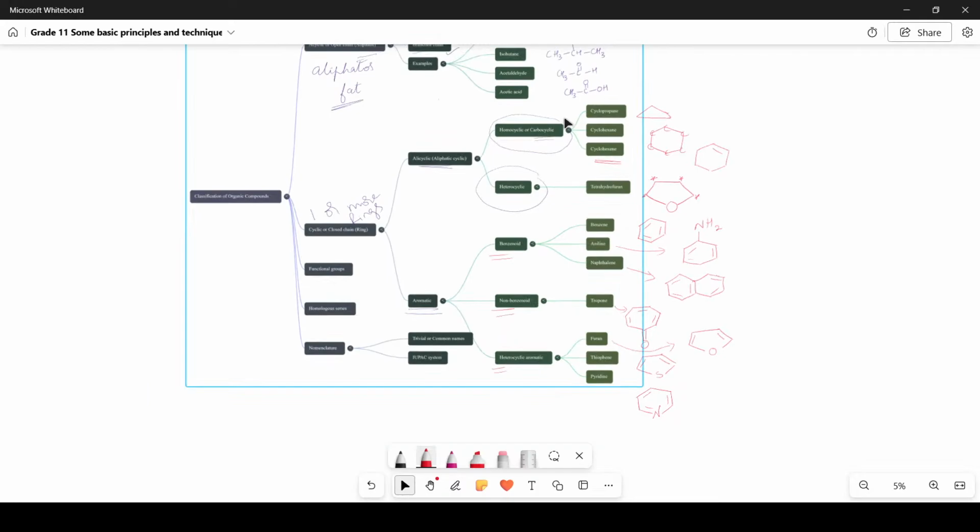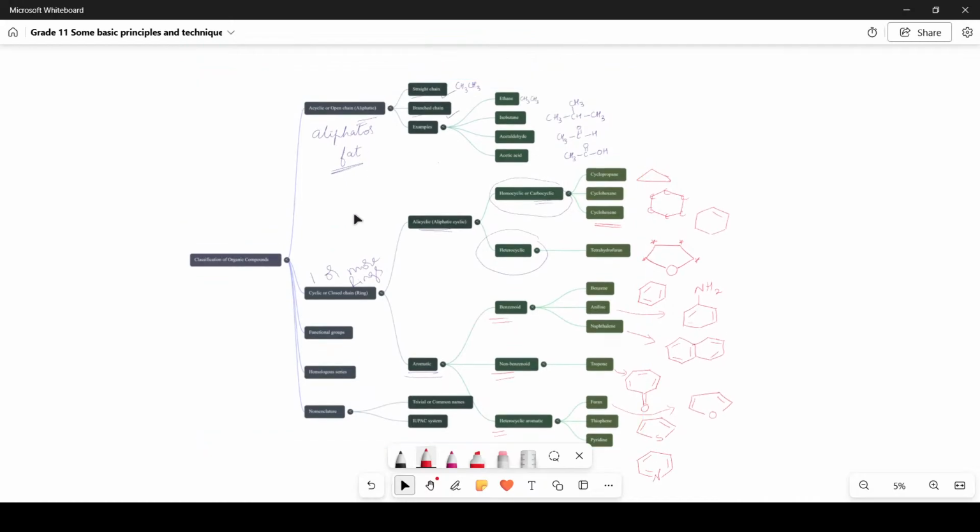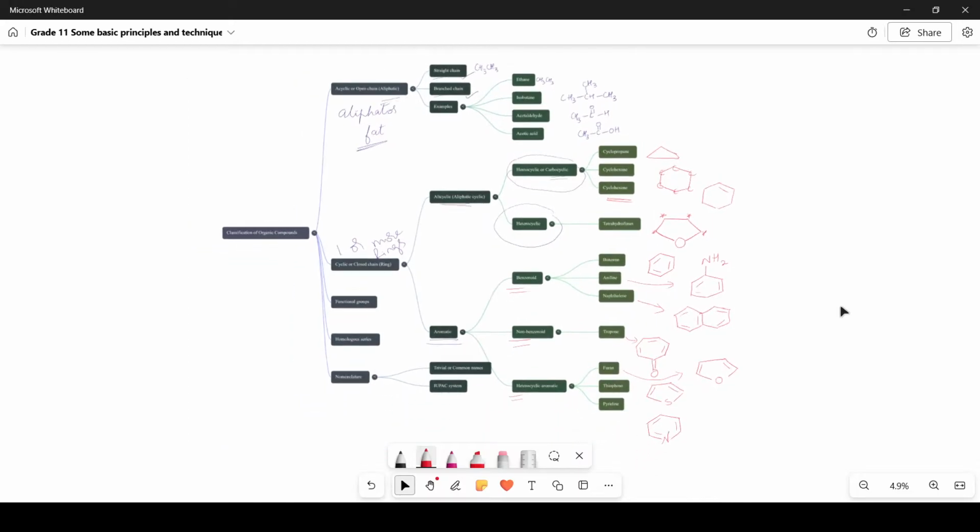Quickly, organic compounds are classified into cyclic and acyclic. Acyclic compounds are classified into straight chain and branched. Cyclic compounds are further divided into alicyclic and aromatic. Alicyclic is further divided into heterocyclic and homocyclic. Aromatic compounds are further divided into benzenoid, non-benzenoid, and heterocyclic aromatic compounds. So this is about the classification of organic compounds.